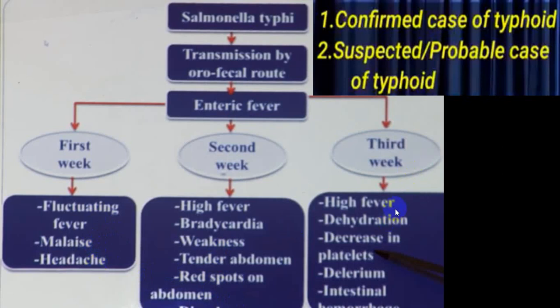But in the third week, now he will have toxic symptoms, he will have high grade fever, dehydration, delirium, intestinal bleeding, may even have perforation, and there will also be a decrease in platelets, leukopenia, etc.